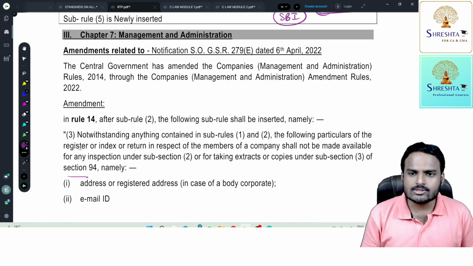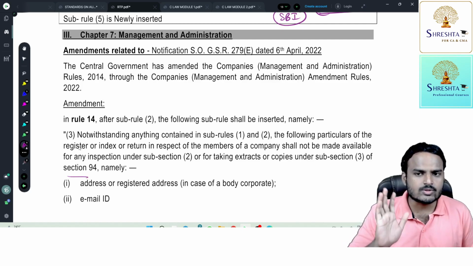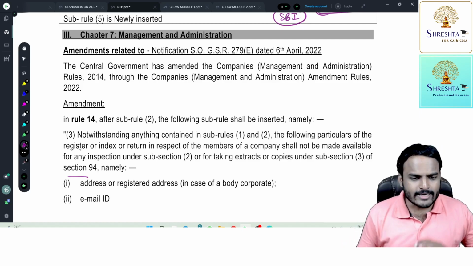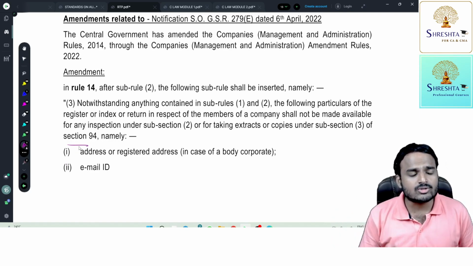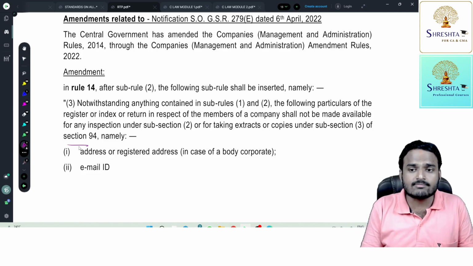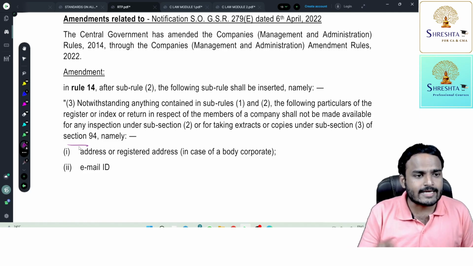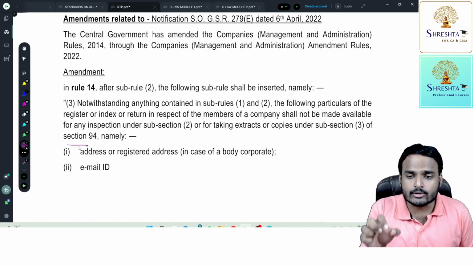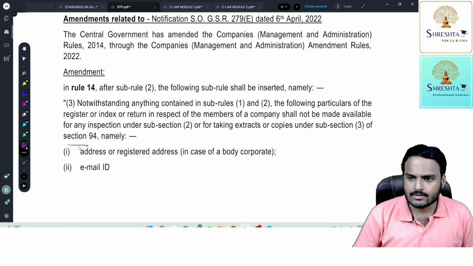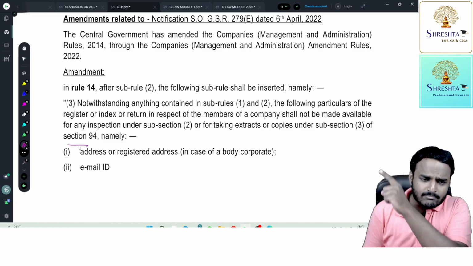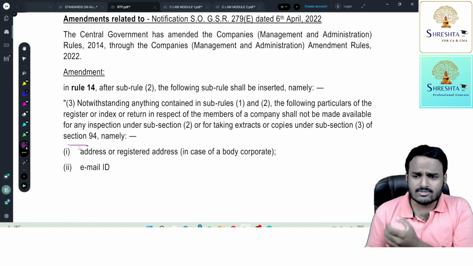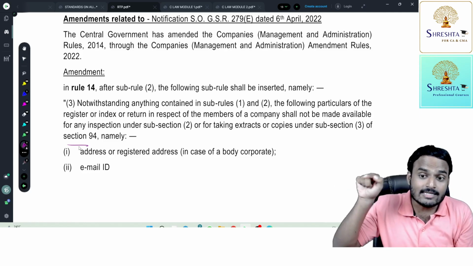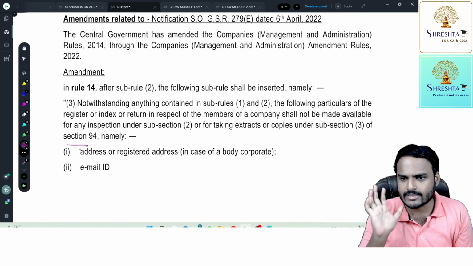So considering these points, the Ministry of Corporate Affairs amended these rules, stating that you can inspect the register of members maintained by the company, but you are not entitled to inspect the details of the members. You are not entitled to take extracts or copies. You are not entitled to take the personal data of the members. So simply, the company can provide the list: these are the members of our company, one Mr. DV Subramaniam, two Mr. X, three Mr. Y. It can provide that list, but the details of the members the company should not provide.